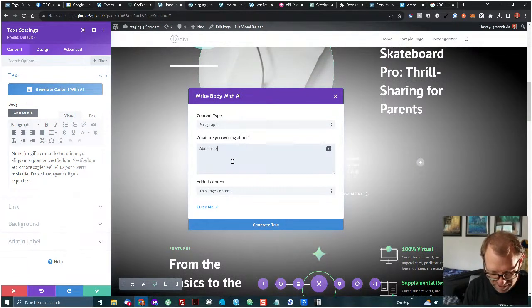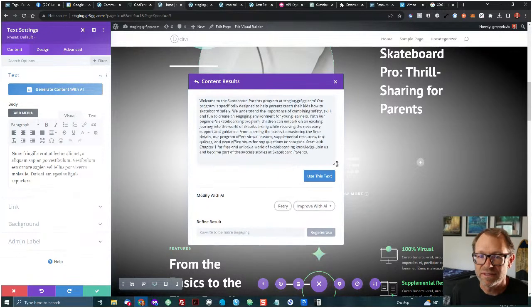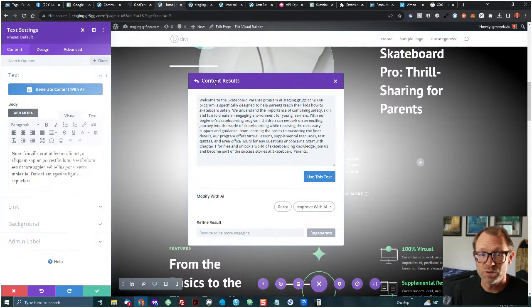This is about the skateboard parent program. See what happens when we generate text here. All right, now this is designed to take the context of what you already have on the web page and bring it forward and write using ChatGPT and AI to come up with something that you could either use directly, improve, or edit with AI.